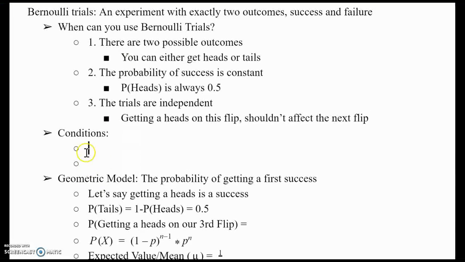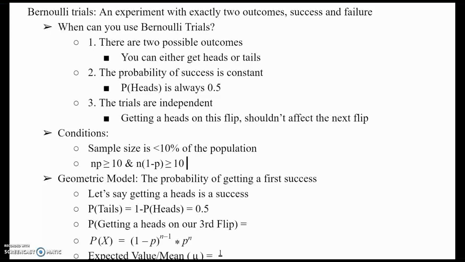Now what are the conditions for this one? We need to look at whether the sample size is less than 10% of the population. This is so that we have a small sample to work with. Otherwise the numbers could be extraordinarily large. The next one is np greater than or equal to 10 and n(1 minus p) greater than or equal to 10, or approximately